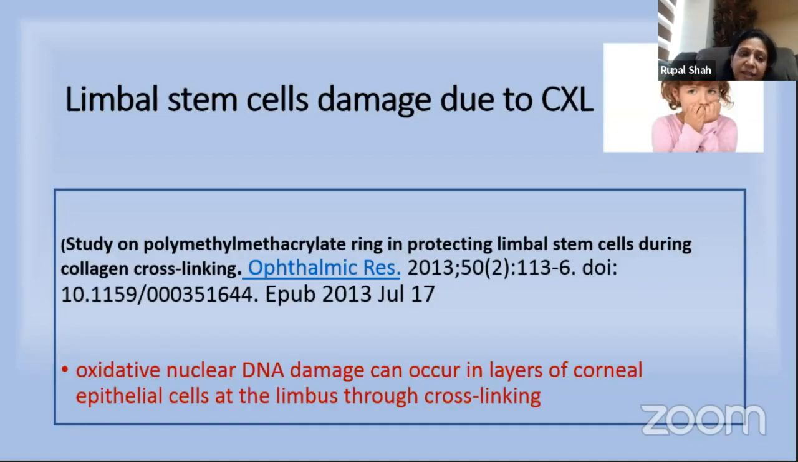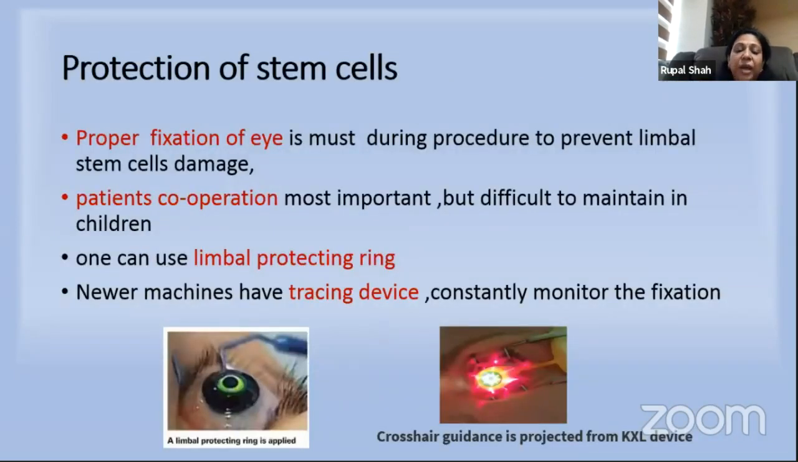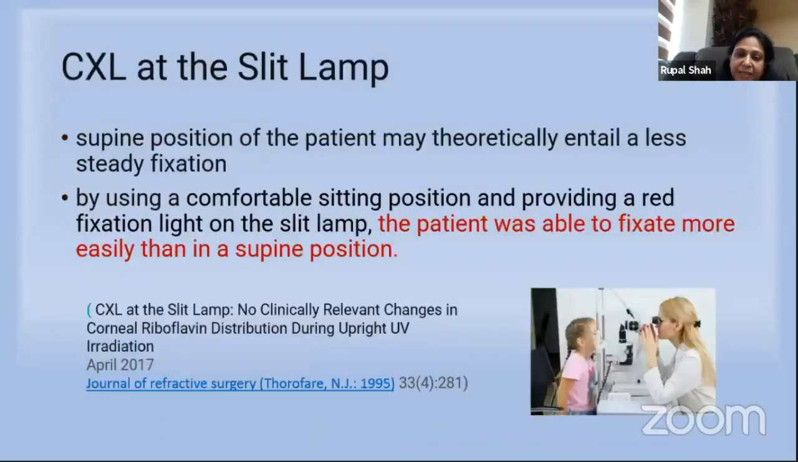One important point is the limbal stem cell damage. The study says that oxidative nuclear DNA damage can occur in the layer of the corneal epithelial cells at the limbus through the cross-linking. To avoid this in adults, it is very easy to properly fix the eye, but it requires the person's cooperation, and it is very difficult in children to maintain the fixation. So one can use a limbal protection ring, and now the newer machines have a tracking device which constantly monitors the fixation.